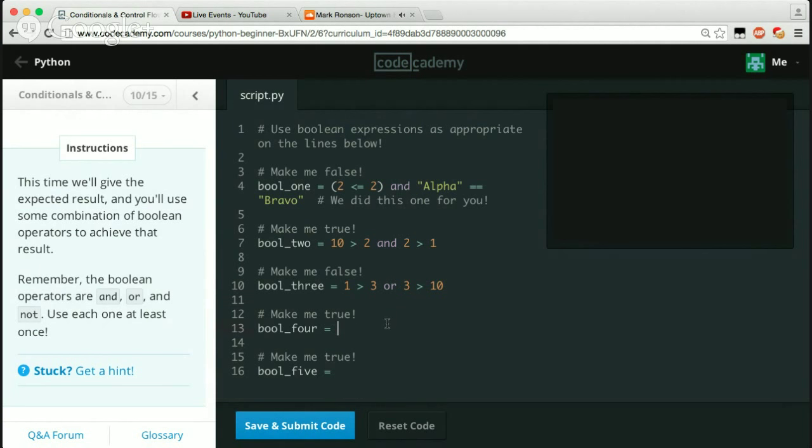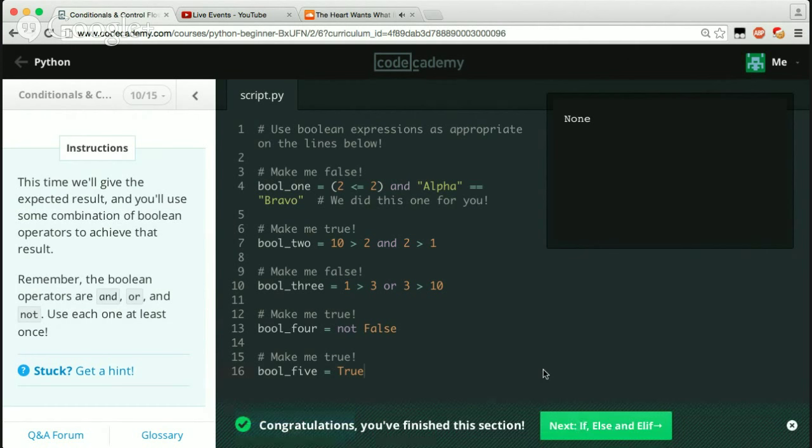Then make me true. Well, we can just say not not false. There we go. That's pretty simple. And then make me true, and we'll just say true. So there we go.